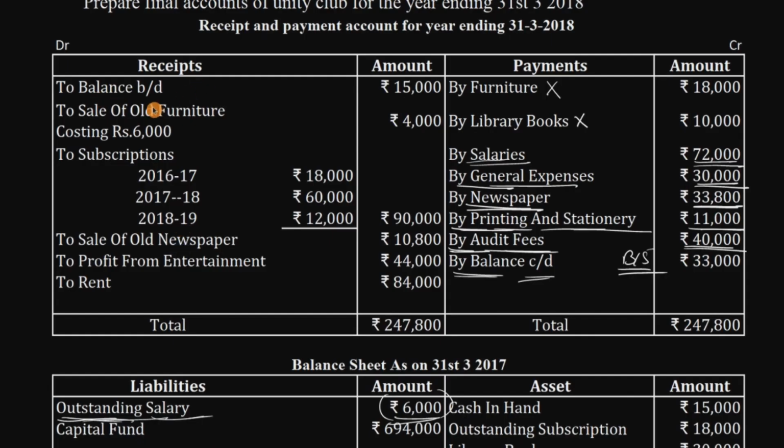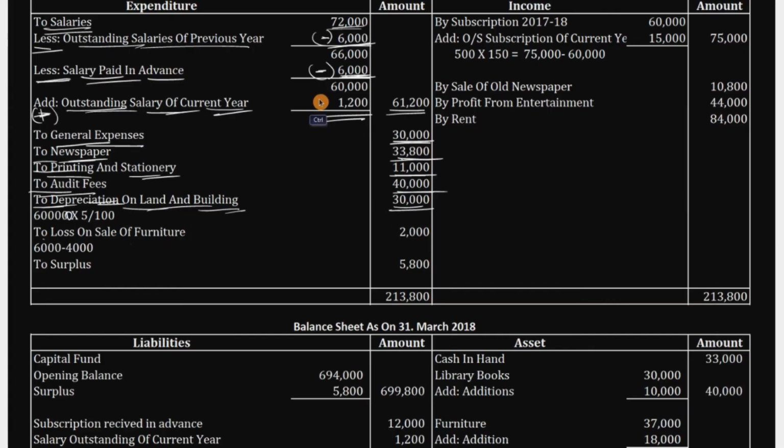Okay, come back to receipts. To balance, we should not consider this. To balance, it will transfer to balance carried down. Then sale of old furniture is there, so this is the time to enter the amount. Actually it's capital expenditure, we should not consider it in income and expenditure account, but for 6,000 they're selling at 4,000. That means they're making a loss of 2,000 rupees. This loss should be posted on the expenditure side, so post it. Now it's the time to post loss on sale of furniture, 2,000 rupees.